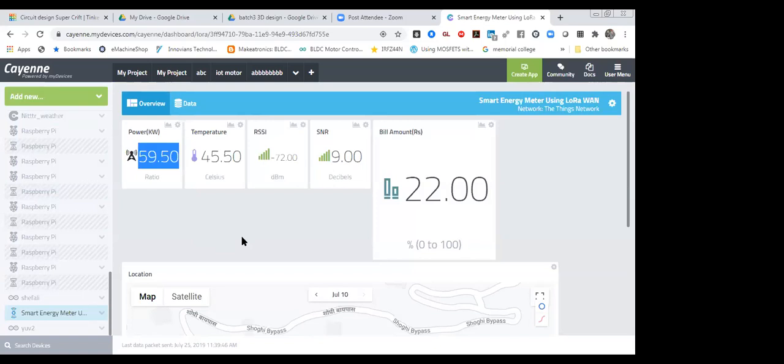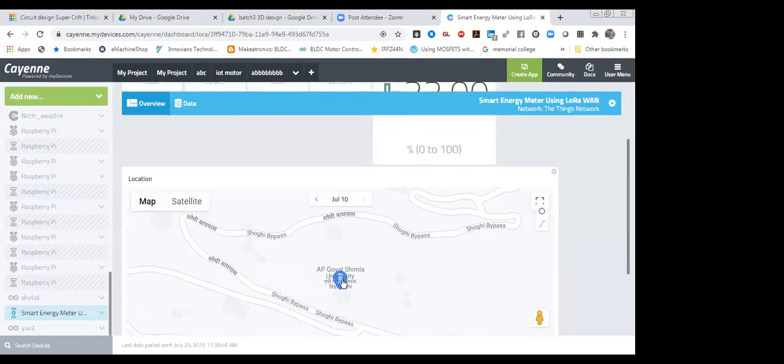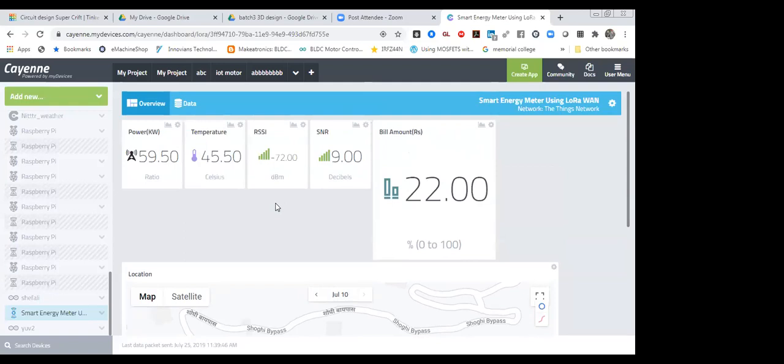So over here, you can see these are temperatures. These are bill amounts. Daily you are getting your bill amount, and after that you can see your locations. You can find the location of the smart energy meter where you have deployed it, and all the data is being stored in the cloud.